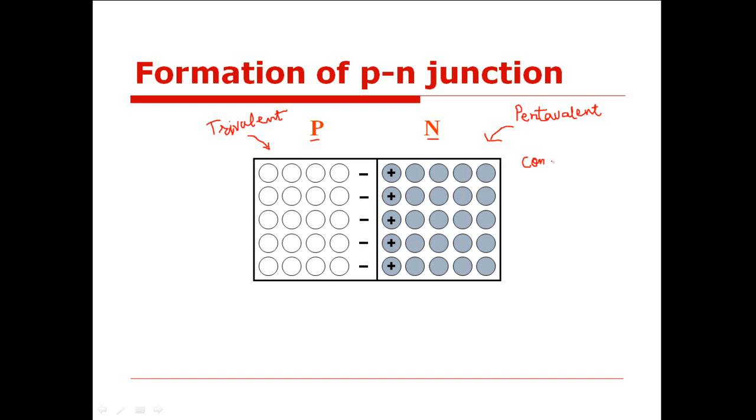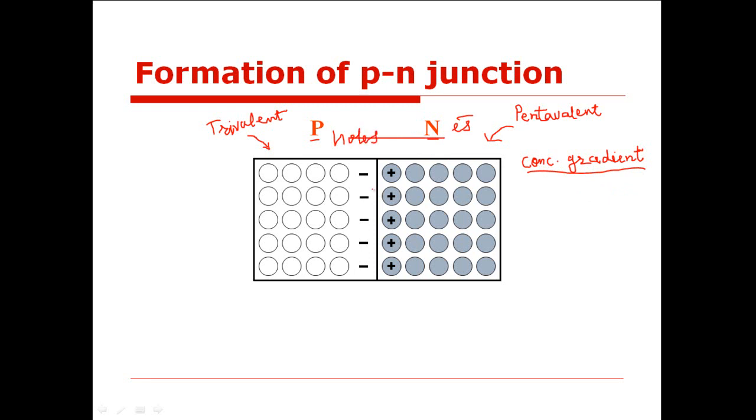Concentration gradient is like a temperature gradient. You can imagine the gradient of a temperature: inside a room, if the temperature in one region is larger than the other region of the same room, then you know that heat flows from high temperature to low temperature due to the temperature gradient. In a similar way, here a concentration gradient is produced. So the concentration of electrons is more in this N region, while the concentration of holes is more in the P region.